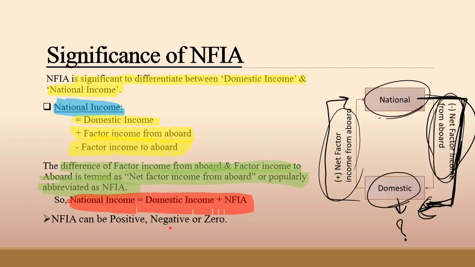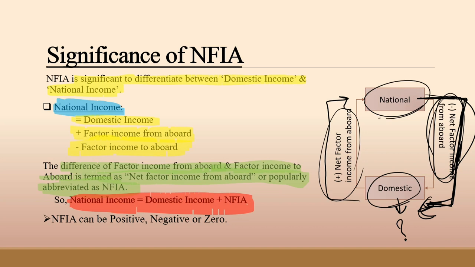When NFIA is negative, income earned from abroad is less than income paid to abroad. And when NFIA is zero, income earned from abroad is equal to income paid to abroad. Summary of these three points: when NFIA is positive, it is a case of more than. When NFIA is negative, it is a case of less than. When NFIA is zero, it is a case of equal to.